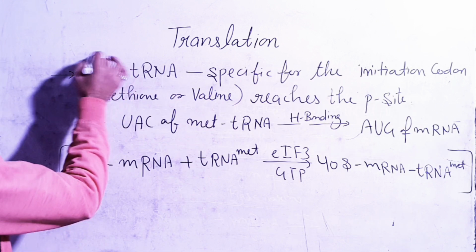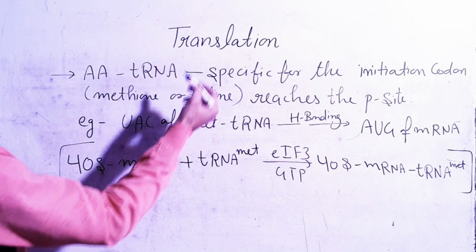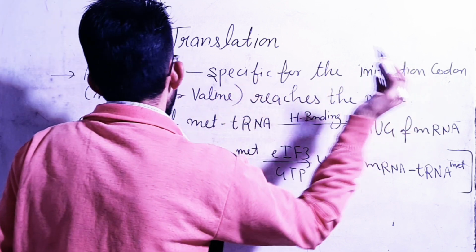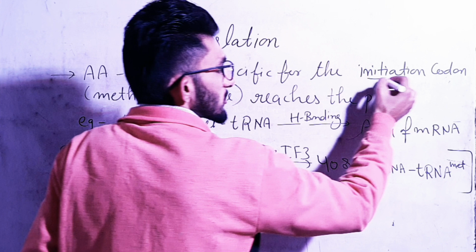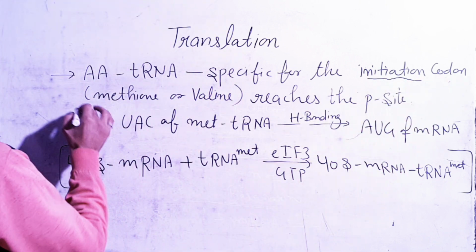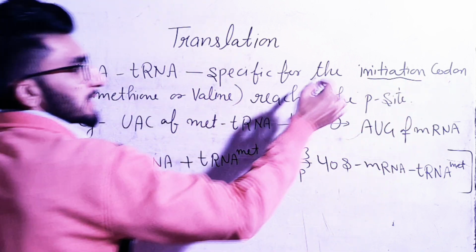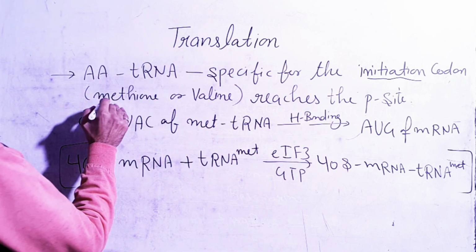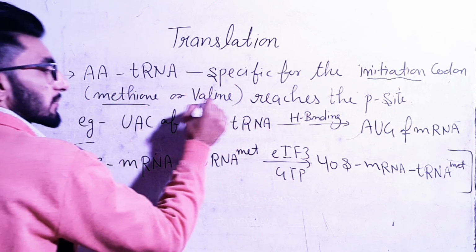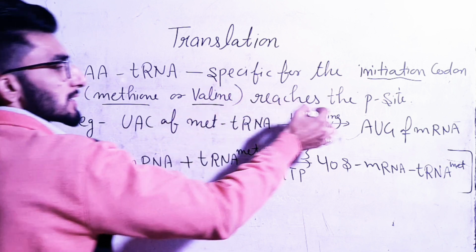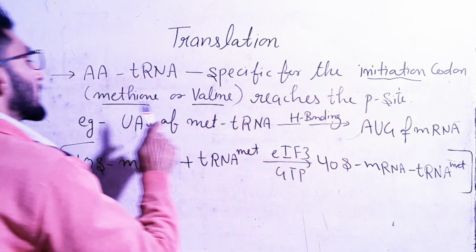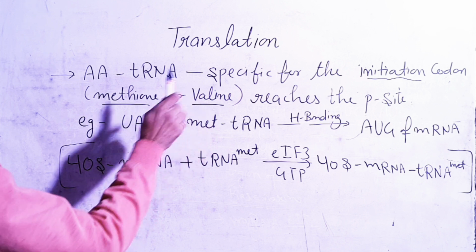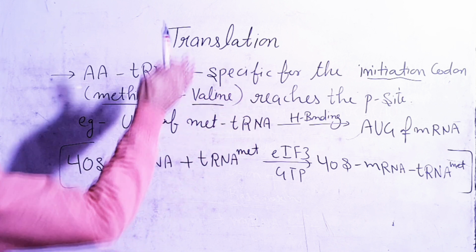Then we have aminoacyl tRNA, which is specific for the initiation codon. Okay? So these initiation codons are specifically methionine or valine. The initiation codon is the one that will start the translation. So it will particularly be methionine, and it can be valine. Okay? Which reaches the P site. So first of all, a methionine or valine type of codon will start the translation.